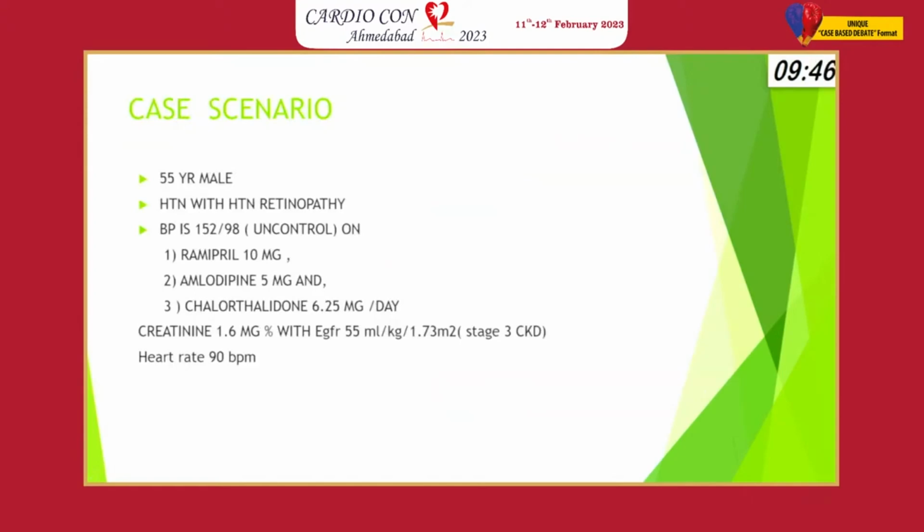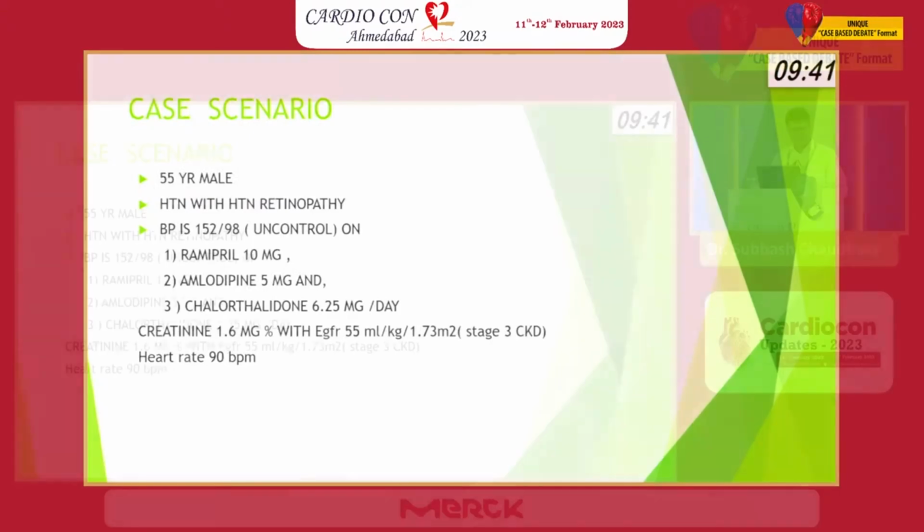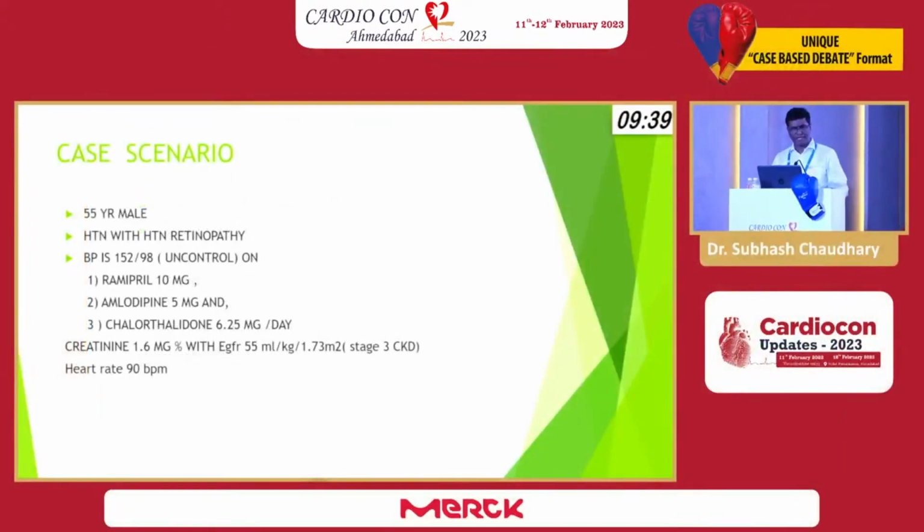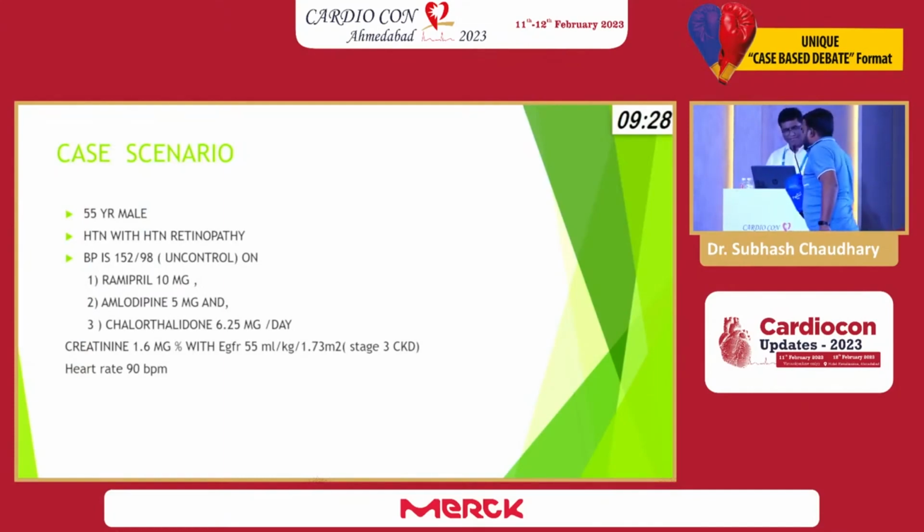So today the case scenario is a real patient with hypertension and hypertensive retinopathy. The blood pressure is 152 by 98, on Ramipril 10 mg with amlodipine 5 mg and Chlorthalidone 6.25 mg per day. The creatinine is 1.6 mg percent with eGFR less than 60, around 55 ml per minute per 1.73 meter square. This is stage 3A CKD. The patient's heart rate is around 90 beats per minute.